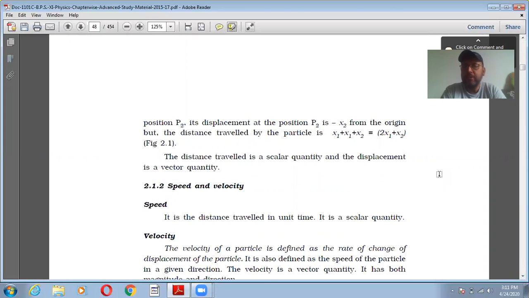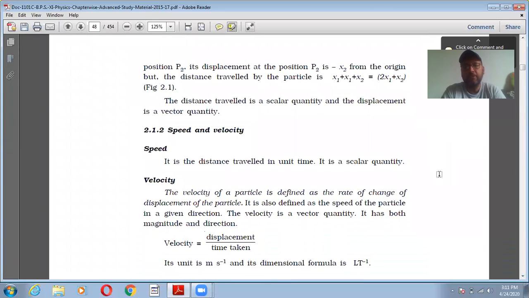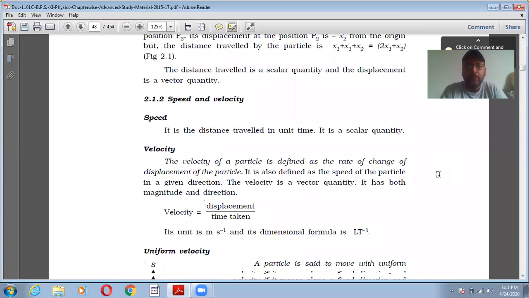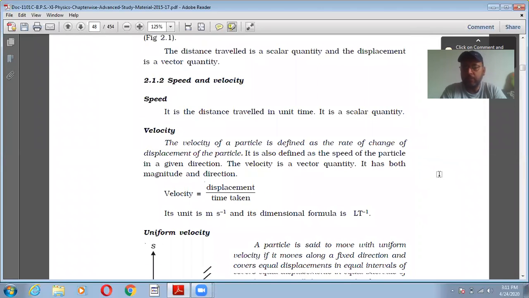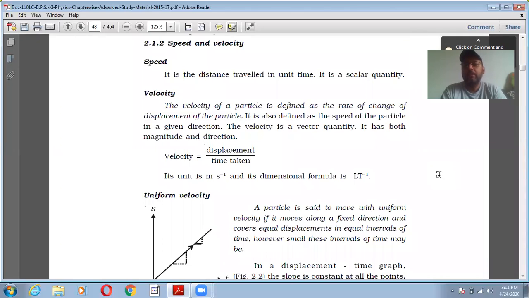So the distance traveled is a scalar quantity and displacement is a vector quantity. Now the next is speed and velocity. Speed is the distance traveled in unit time, a scalar quantity. Velocity is the rate of change of displacement of a particle, or you can say speed with direction.